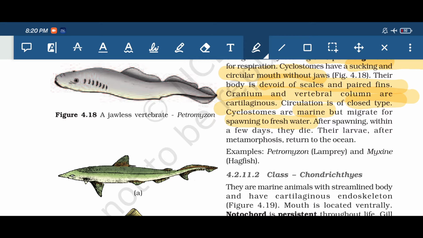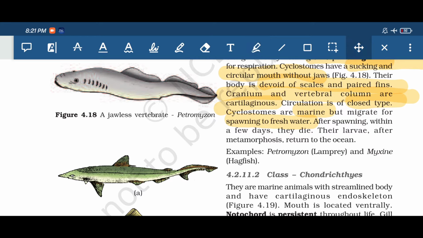After spawning, within a few days they die off. Their larva after metamorphosis return to the ocean. That means the larval form stays in fresh water and the adult form is in marine water. These animals have a larva, that means they have indirect development. So the examples are Petromyzon and Myxine, that is hagfish.